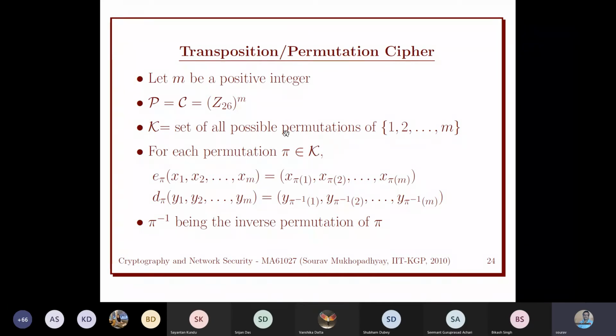This has to be known to the receiver and the sender. So Alice and Bob need to agree on this key, the permutation. They choose a permutation. Everything is public over here. The only thing that is secret is which permutation they are choosing. That is the typical secret between Alice and Bob. Only they know the permutation, nobody else. But everybody in the world knows they have used this cipher.